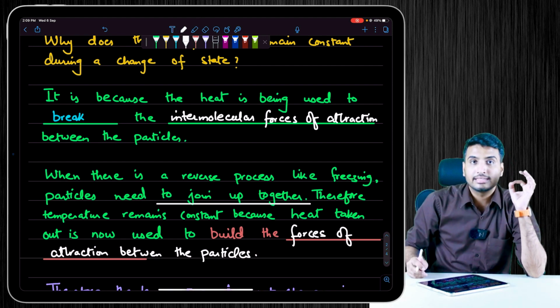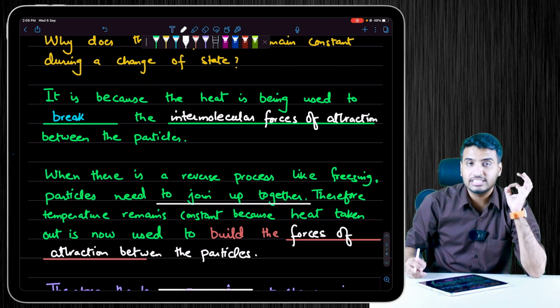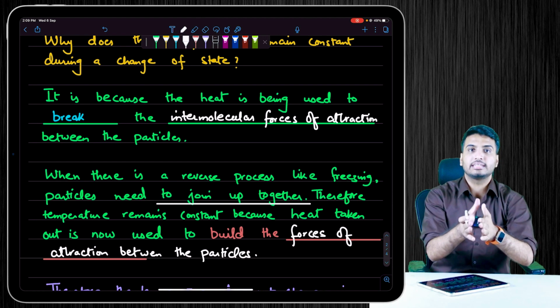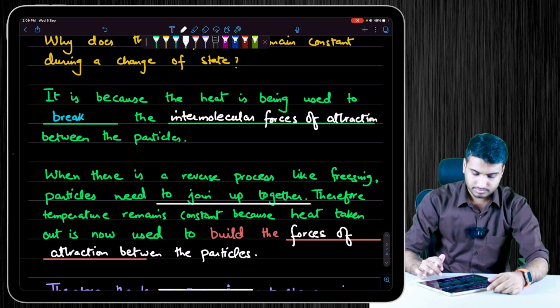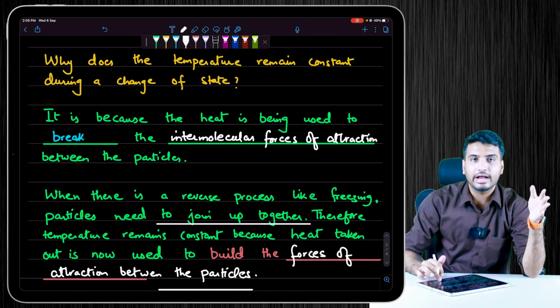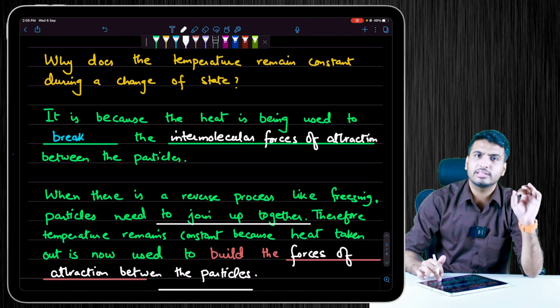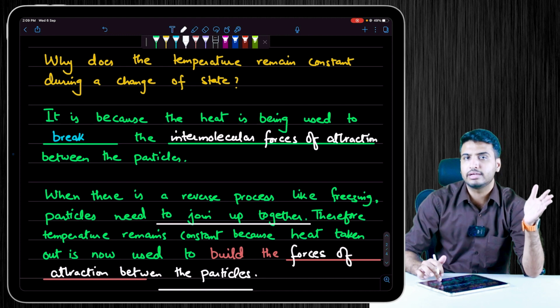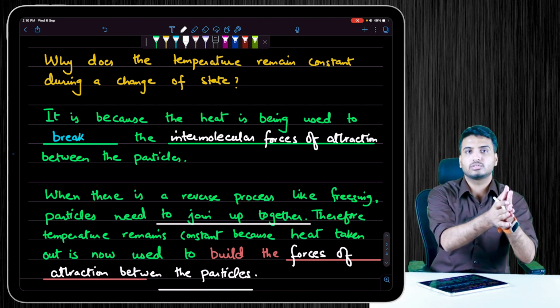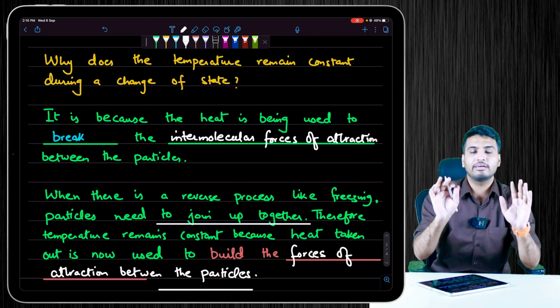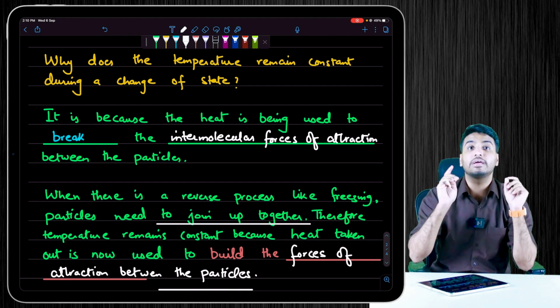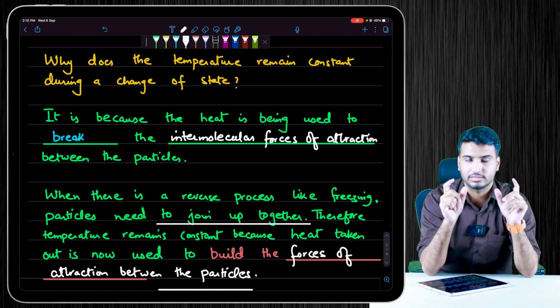That's why the temperature does not change in both scenarios, whether it is melting or freezing, or any kind of change of state. So whenever there is any kind of change of state, like solid to liquid, or liquid to gas, or gas to liquid, it always occurs at a constant temperature due to this reason.